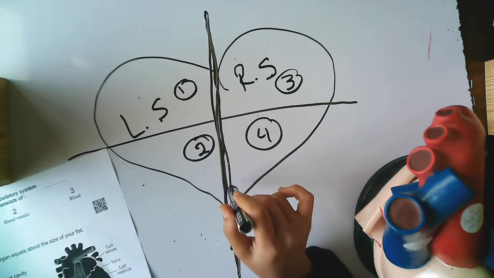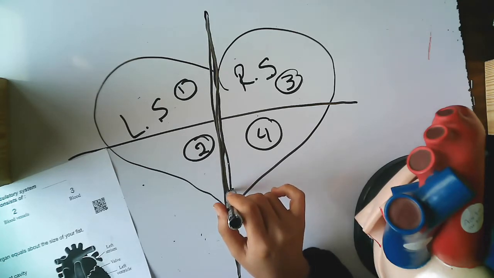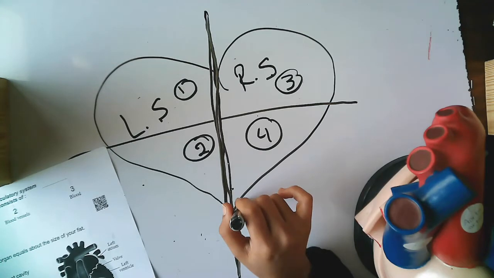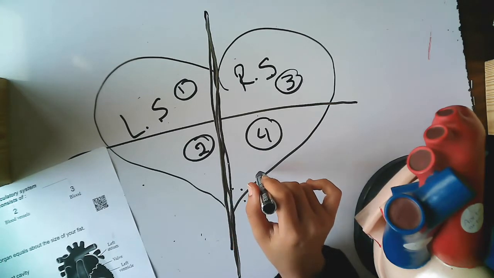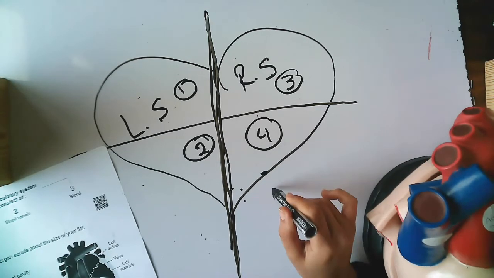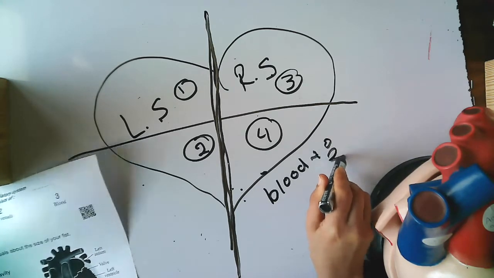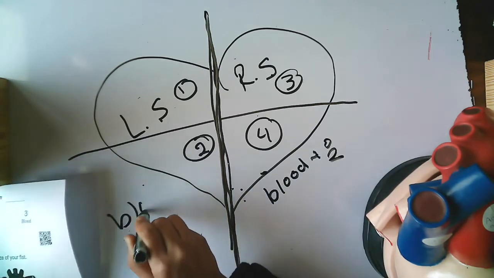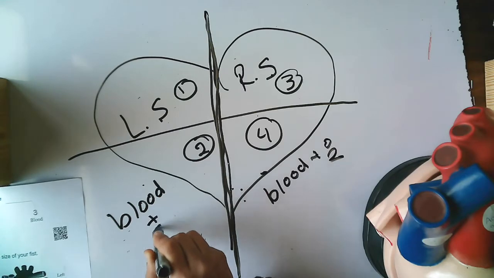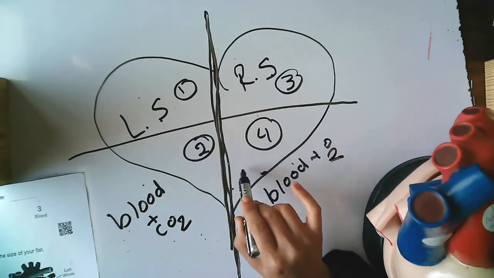To prevent the blood from mixing together. To prevent the right side, the oxygenated blood, here is the blood filled with oxygen, and this blood filled with CO2, from mixing.